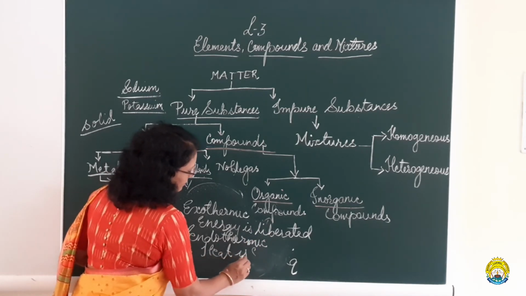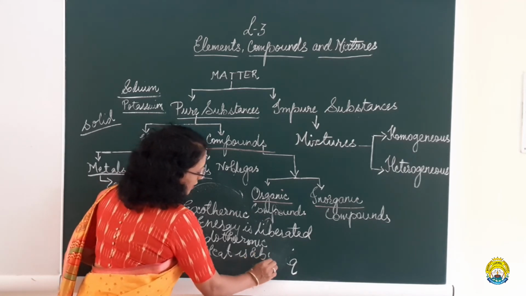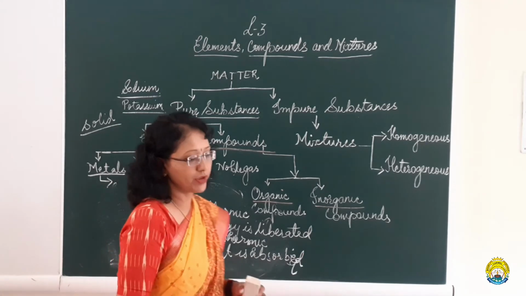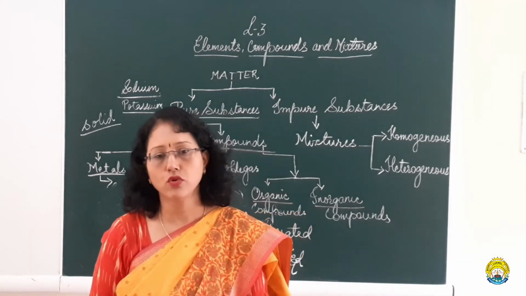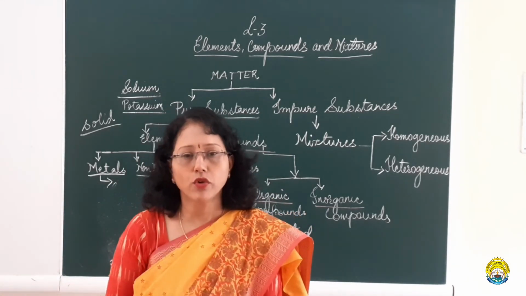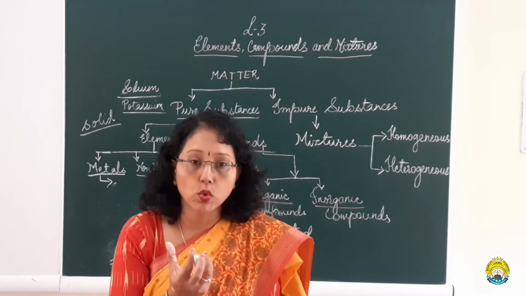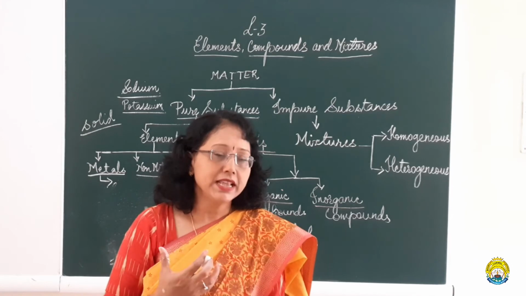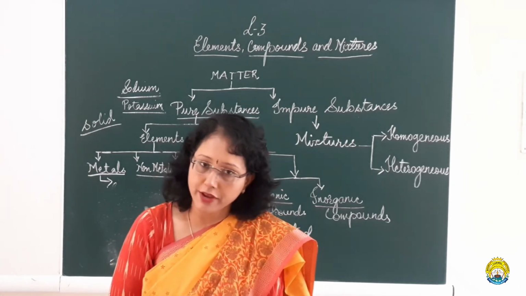For example, when you feel dull or low, you take a little amount of glucose and put it on your tongue. What happens? You feel cool. What has glucose done? It has absorbed the body heat. This is an example of an endothermic reaction.